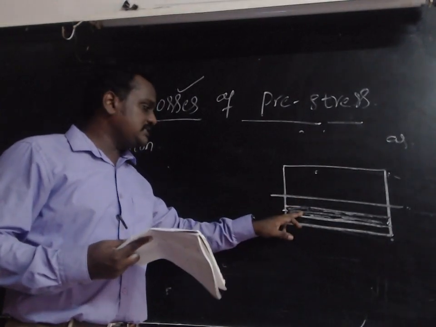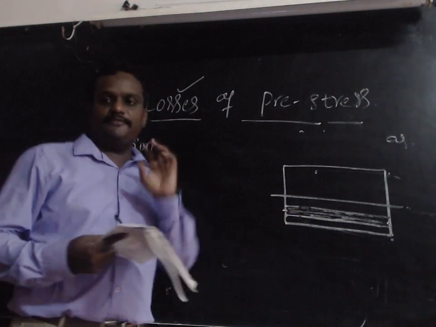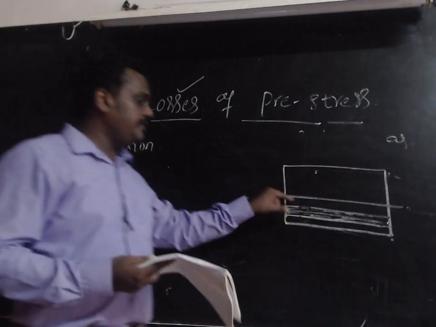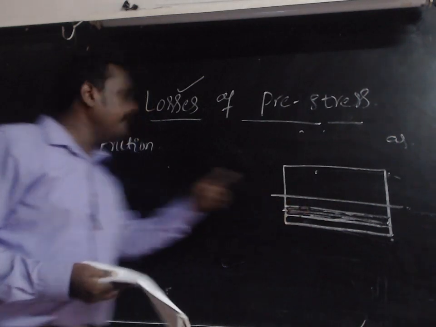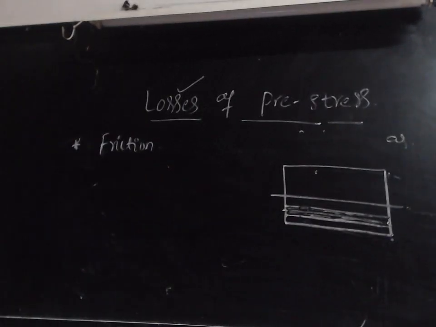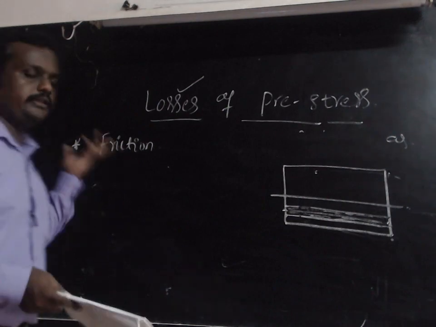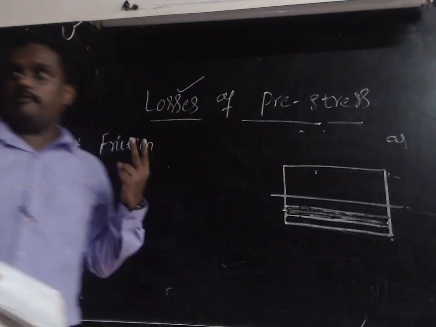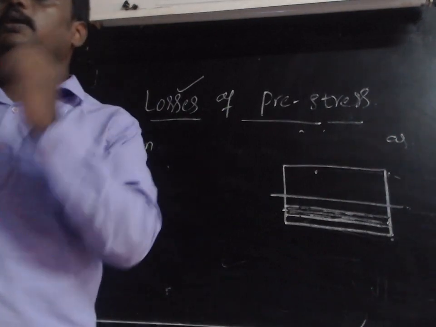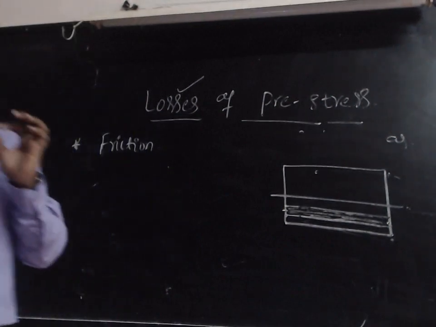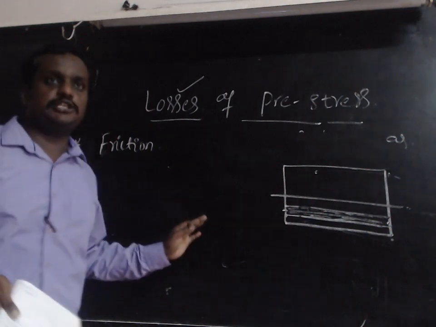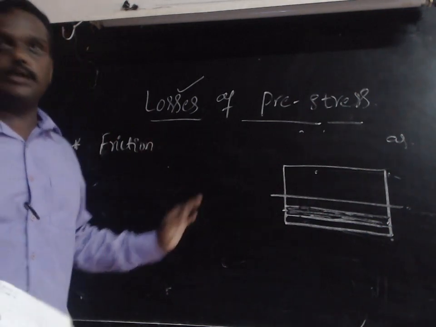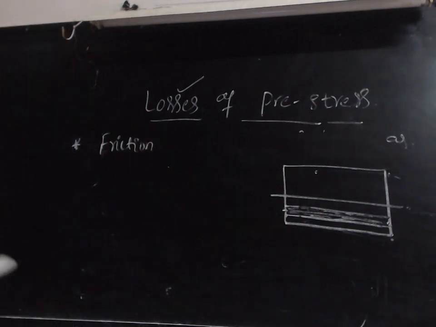So this is the steel and this is the duct; if friction takes place between them, it indicates a frictional loss. As we know, friction loss and anchorage slip loss take place in the post-tension method, not in the pre-tension method. Please remember that in pre-tension we have only 4 losses, and in post-tension we have 6 losses.